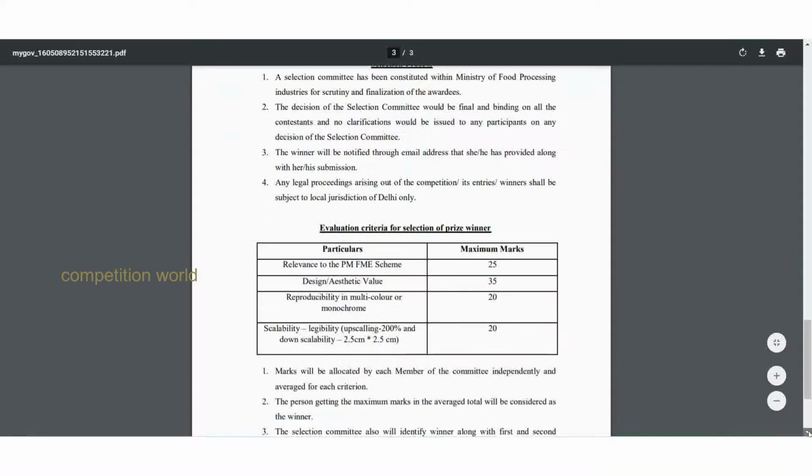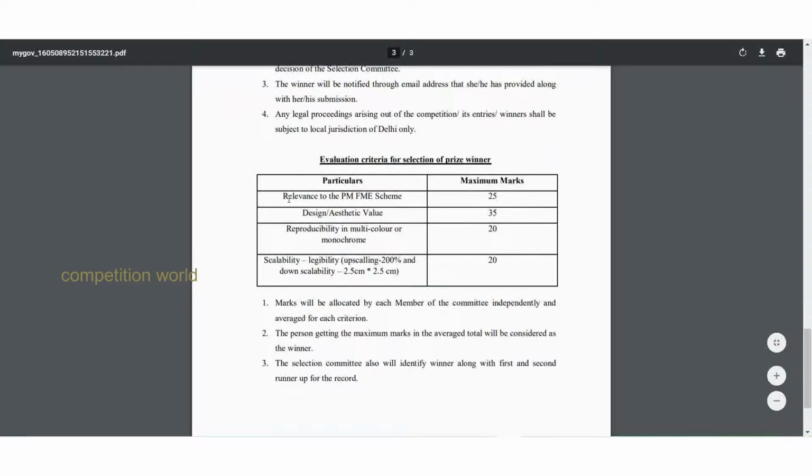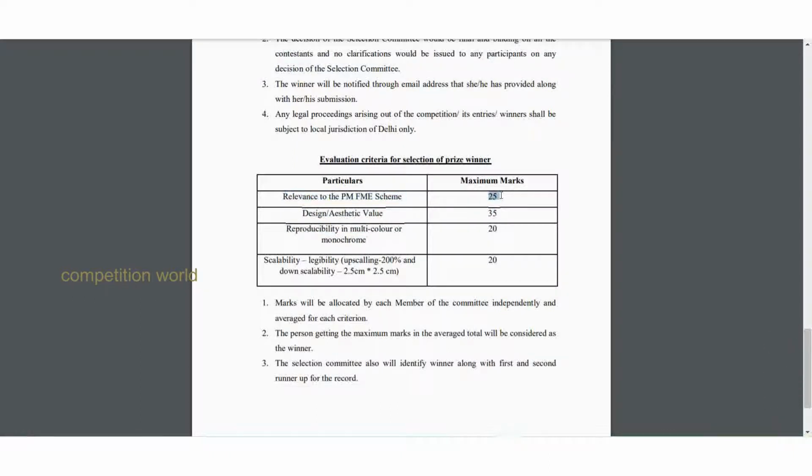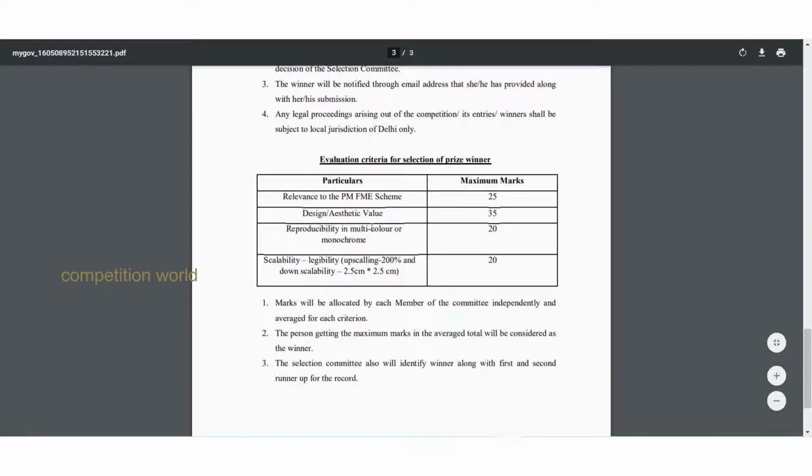So now, the evaluation criteria for the selection of the prize winner. Particulars, based on this, they will give marks. The total is, I think, 100 marks. Relevance to PMFME scheme, you will receive 25 marks. Design and aesthetic value, you will receive 35 marks. Reproducibility in multicolor and monochrome, scalability, legibility, and down scalability. Based on these four, they will decide the marks.